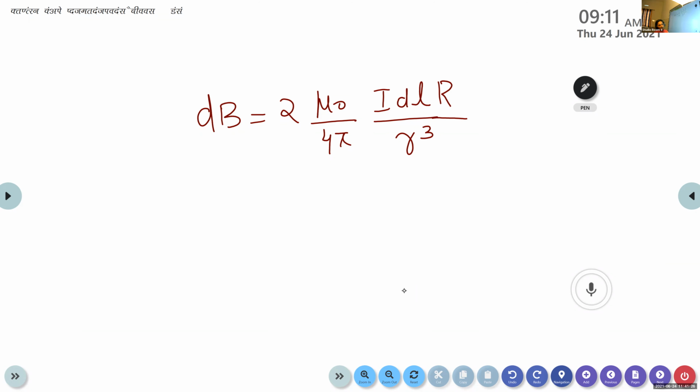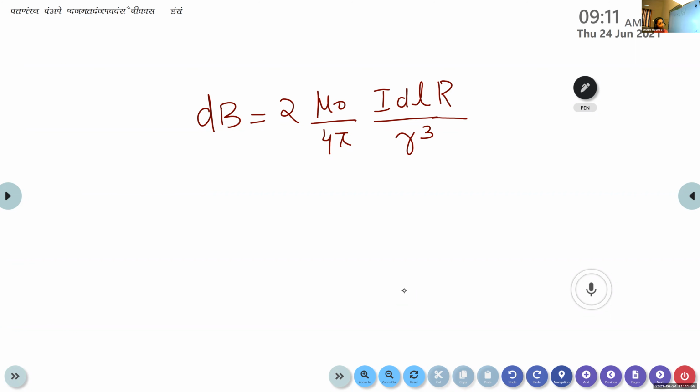How is it possible? Usually we use a method. Can you recall it? Here dB is equal to 2 into mu 0 by 4 pi IDL R divided by r cube. This is the magnetic field produced by a small segment dl. From this, how can we calculate the magnetic field of the entire circular loop?